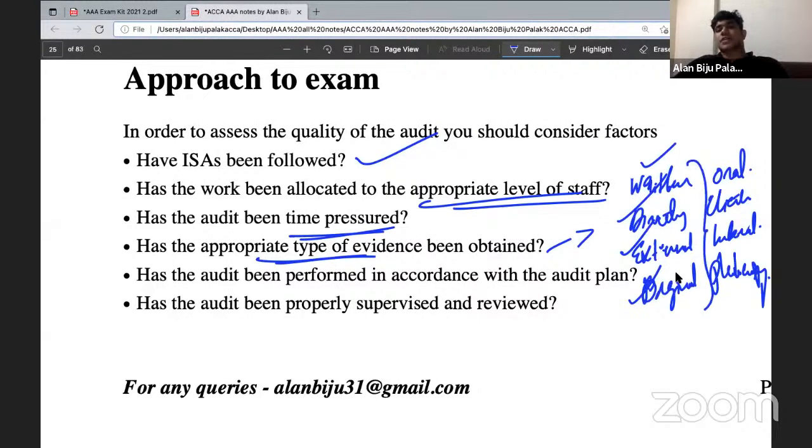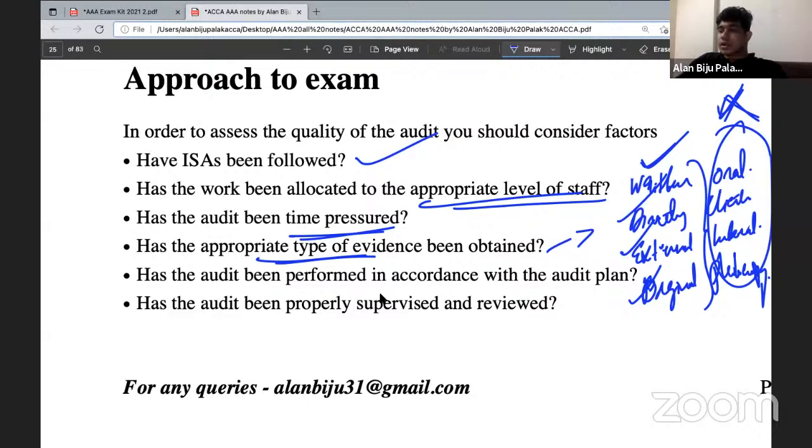So these are the factors you need to consider while determining whether the audit firm has obtained adequate type of evidence. So if any of these evidences are obtained, then these are not adequate. If these kind of evidences are obtained, these are adequate. So basically, this will be the kind of evidence that may be collected by the auditor that will be mentioned in your scenario. So you can check this, and if there is something, you can mention that there is quality affected.